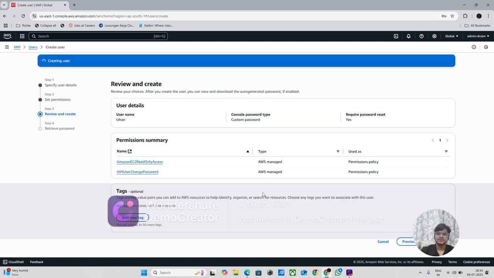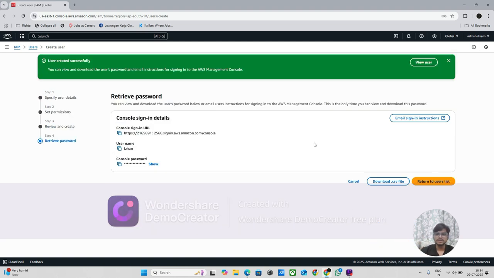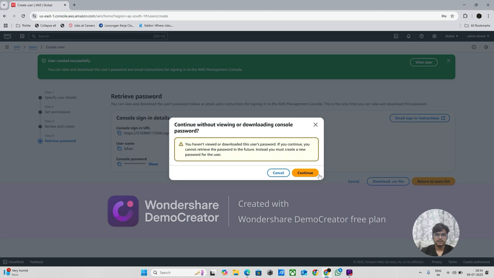In that way you can create a user and give the username and password to that particular employee. After that he will log in, he can change the password, and he can use the services based on the permissions he has. Okay, so return to user list, continue.